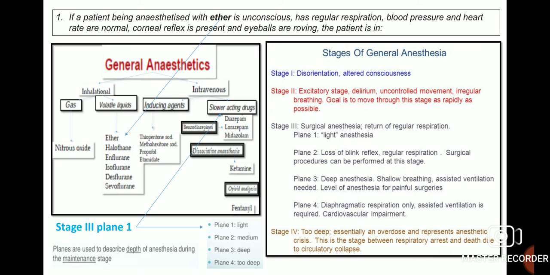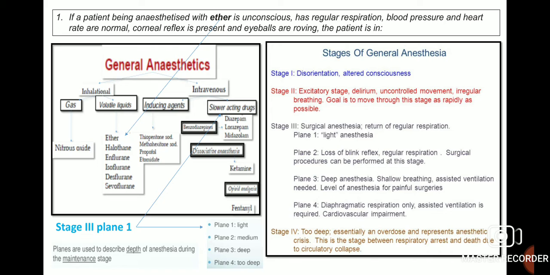If a patient being anesthetized with ether is unconscious, has regular respiration, blood pressure and heart rate are normal, corneal reflex is present and eyeballs are roving, which stage of anesthesia is the patient in? The patient would be in stage 3 plane 1 of anesthesia. So first of all we will see where ether comes in the classification. Ether is a volatile liquid inhalational general anesthetic which comes in the inhalational anesthetics class.